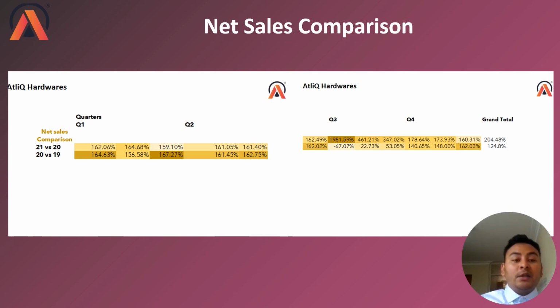But it is not the case with 20 versus 19. Quarter 3 is negative, so the growth was negative in the comparison of 20 versus 19. The growth that they actually made was in quarter 2, followed by quarter 1.